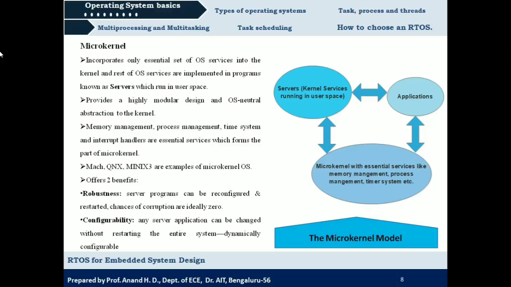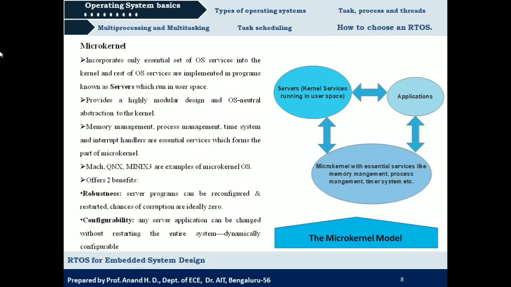Examples of microkernel based operating systems are Mach, QNX, Minix 3 and so on. A microkernel based operating system offers two major benefits: the first is robustness and the next is configurability.